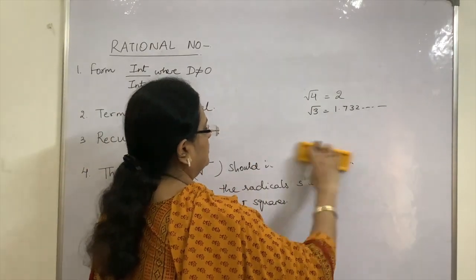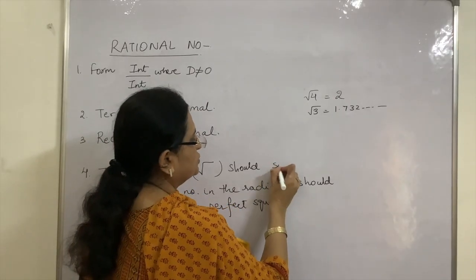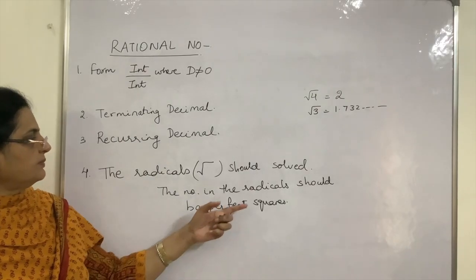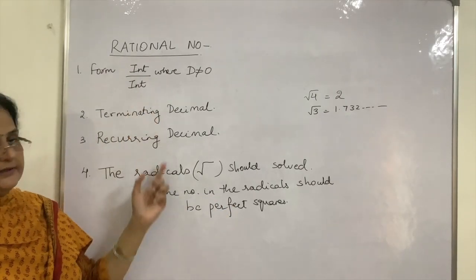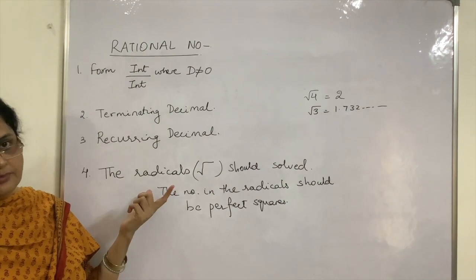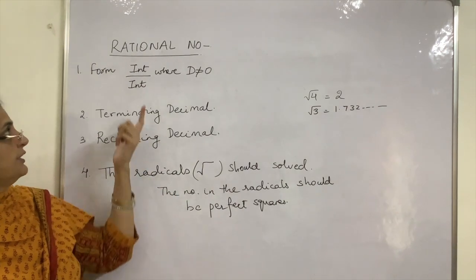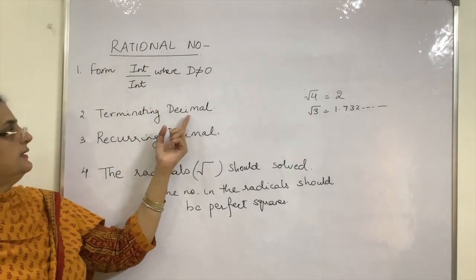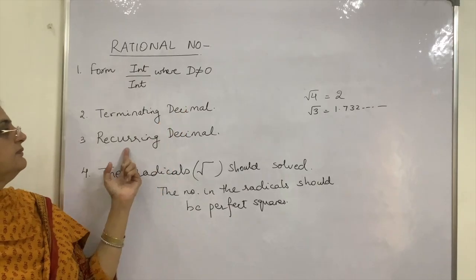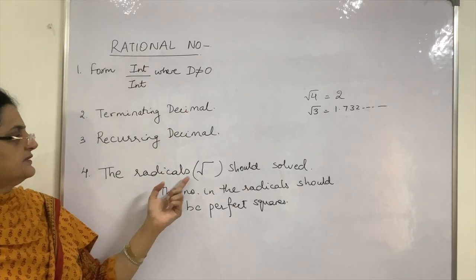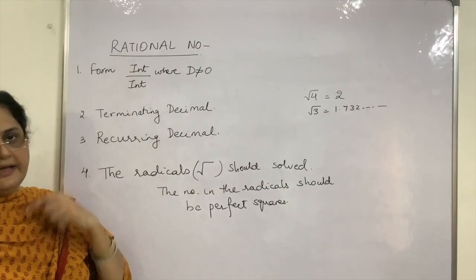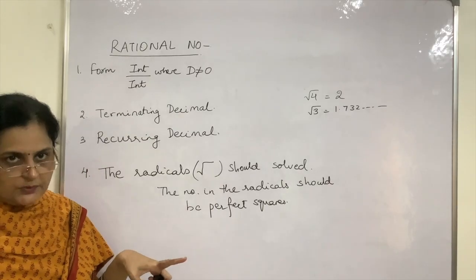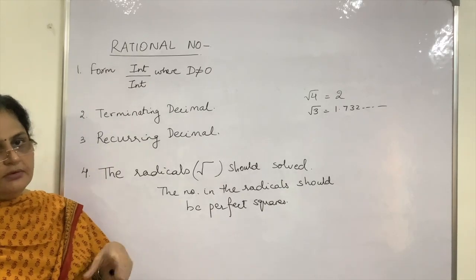We can write it over here also, should be solved. Okay, so the number should be a perfect square. If all these things fit in, then it is known as a rational number. It should either be of this form. If it is of this form and we try to find out the decimal, then the decimal should be terminating. If not terminating, it should be recurring, and if it is in the form of radicals, we should be able to solve the radicals. The number should be perfect squares if we are talking about square roots. Is this clear? Now we'll talk about irrational numbers.